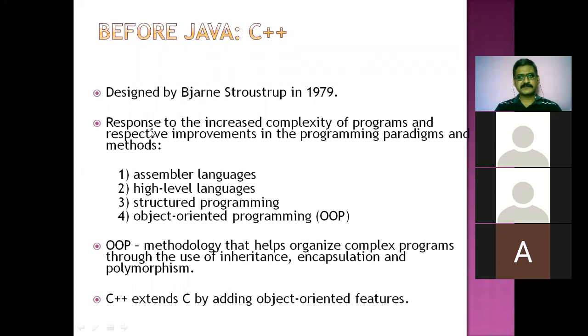Why are we saying it is an extended version of the C language? Because it is inheriting the properties of the C language, like functionalities, functions, whatever properties, whatever control statements, whatever data types we use in C language, they are also available in C++. So, as I said, C++ is an extended version of the C language.